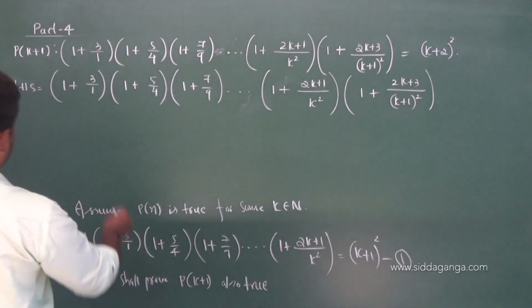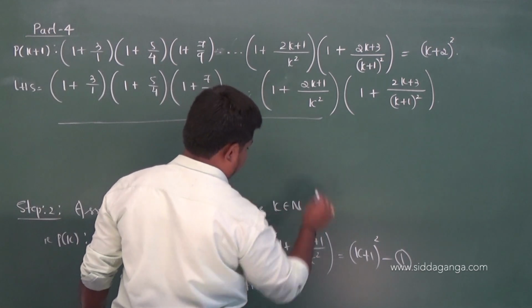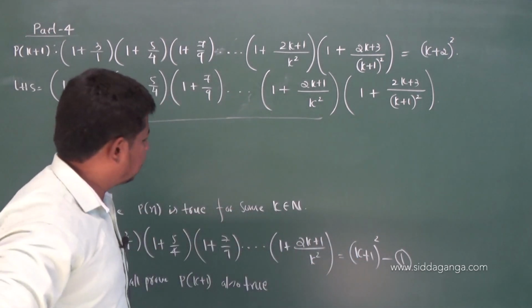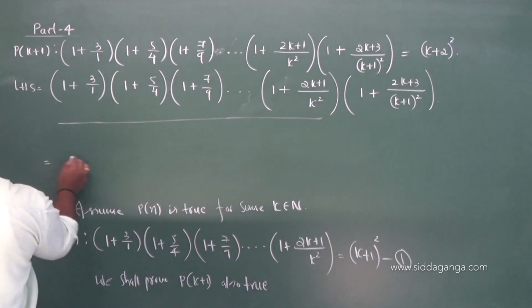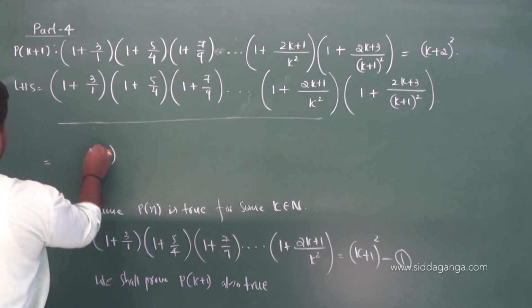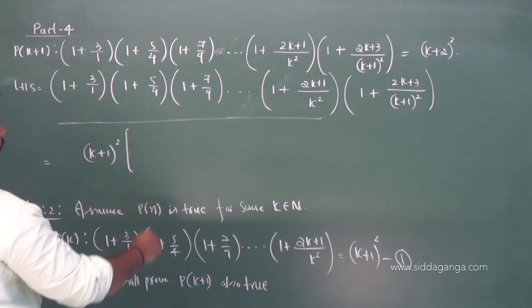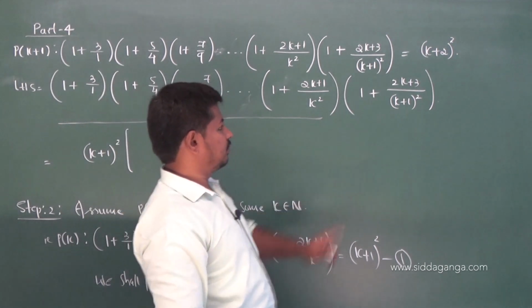Okay. Now the product of the first k terms we have as (k + 1)². Let us replace that by (k + 1)². So (k + 1)² into this one, the k + 1th term.